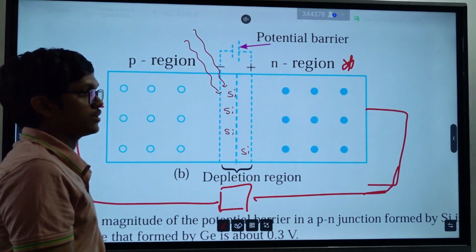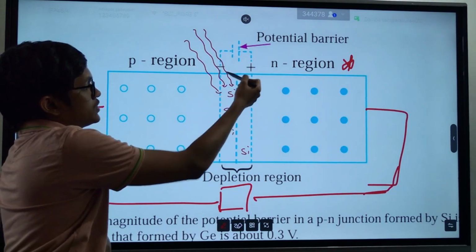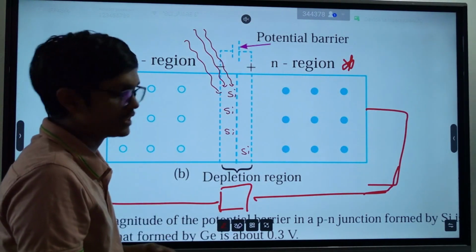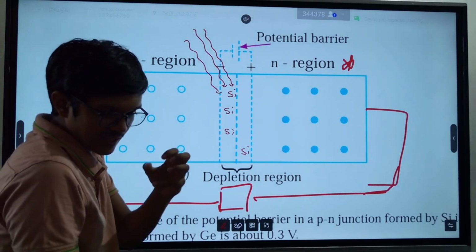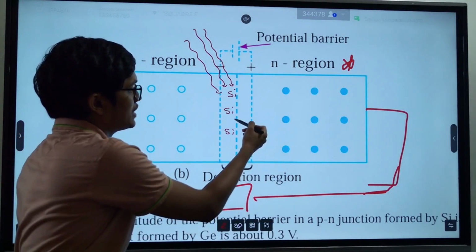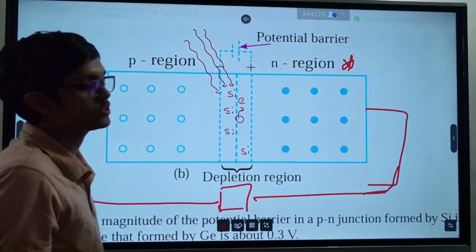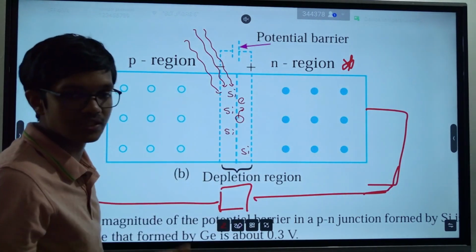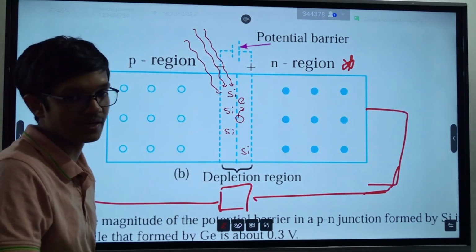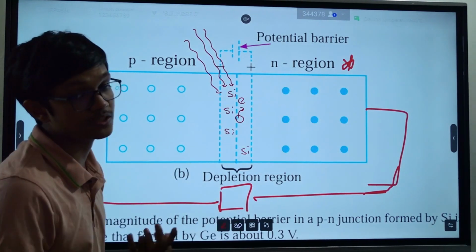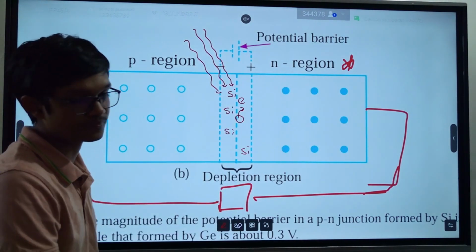But solar cells are made in a way that when optical energy falls into this area, the electrons absorb some optical energy and then they come out of these holes. Initially, this depletion region was made because electrons fell into these holes, right? That's how this depletion region was formed.